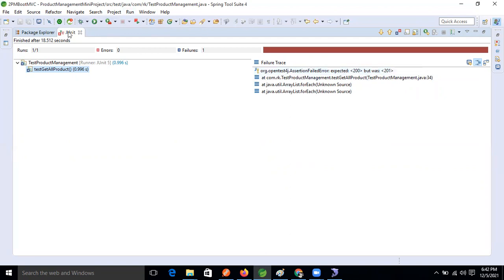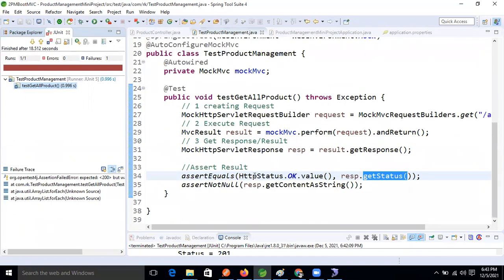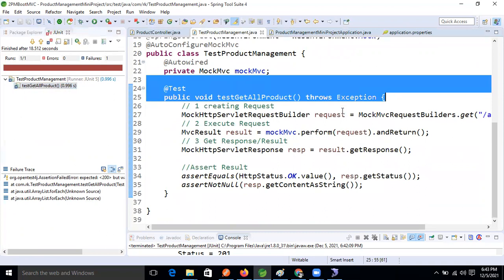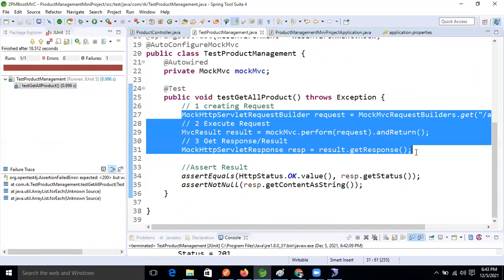201. Means what? Is our test case failed or not, guys? Yes, Ravi, failed. Okay, fine. So if you put HttpStatus.CREATED.value, then again, see, this time we get the success rate. Here, see, this is the unit testing code. This code is what? Mock framework test code.